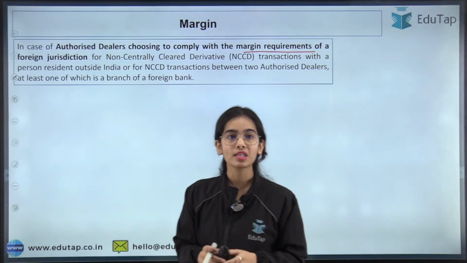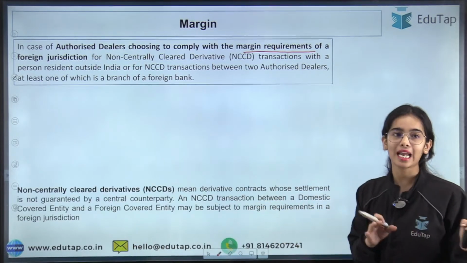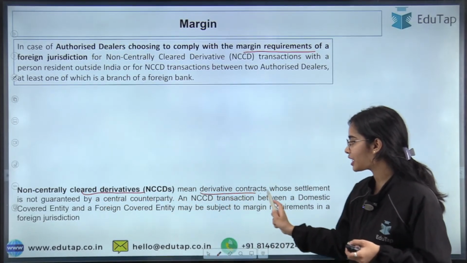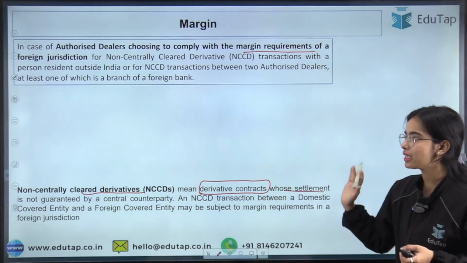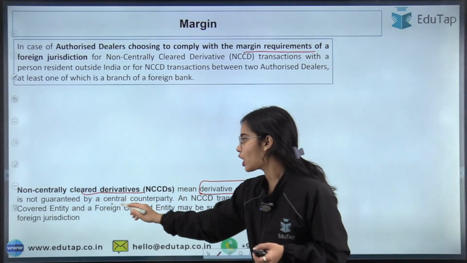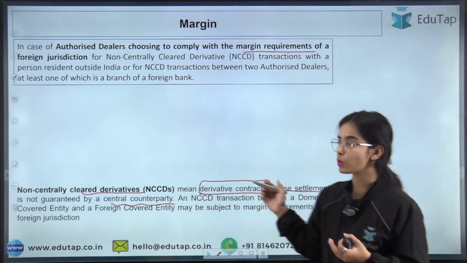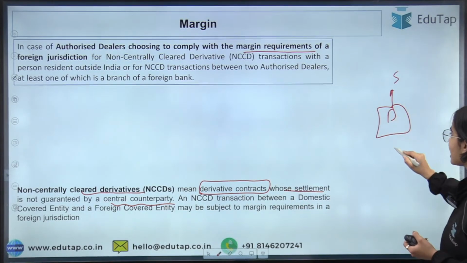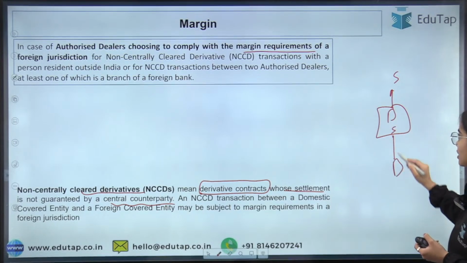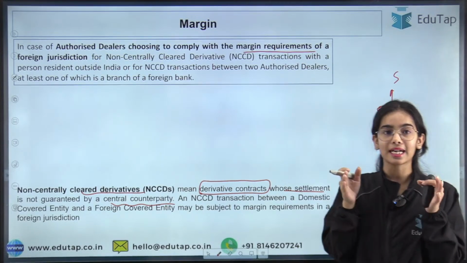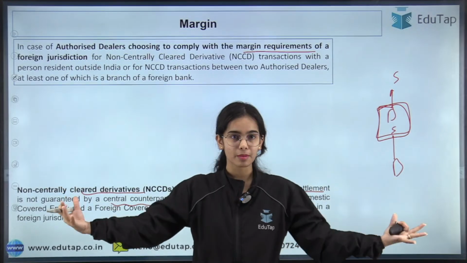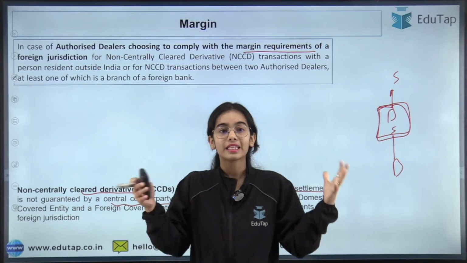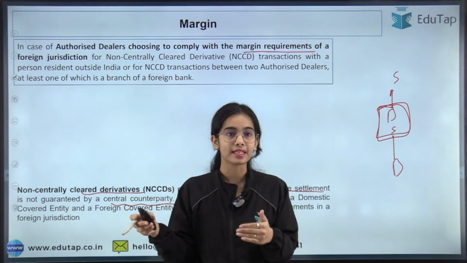For the non-centrally cleared derivative, this can happen. Non-centrally cleared derivatives mean the derivative contracts whose settlement is not guaranteed by a central counterparty. Usually the central counterparty is the buyer for the sellers and the seller for the buyers. It is the third party in between the seller and the buyer, it guarantees the trade, and usually takes the margin.